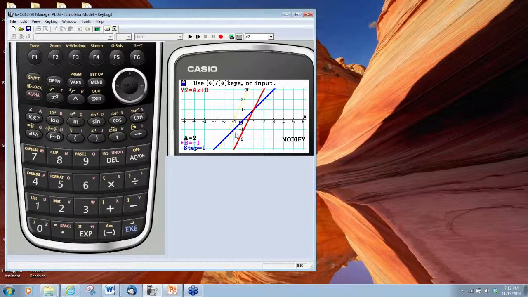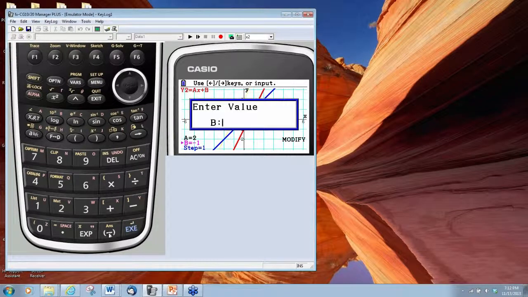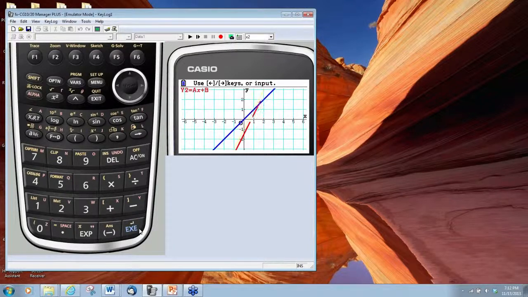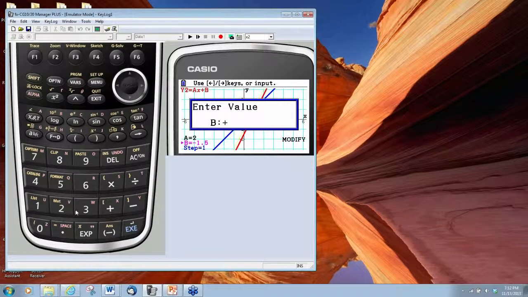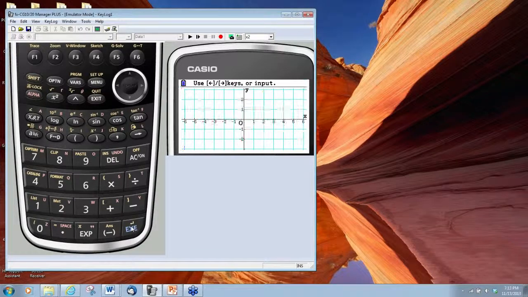So the thing we want to ask ourselves at this point is, how does the value of b affect where the line is going to cross the y-axis? If we take the value of b and make it -1.5, we're going to move the line down just a little bit. If we made it +1, it's going to jump up above the origin.